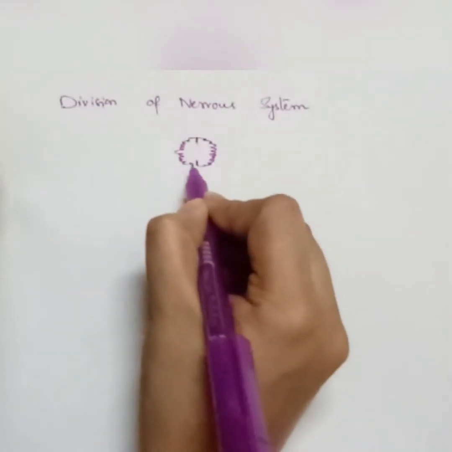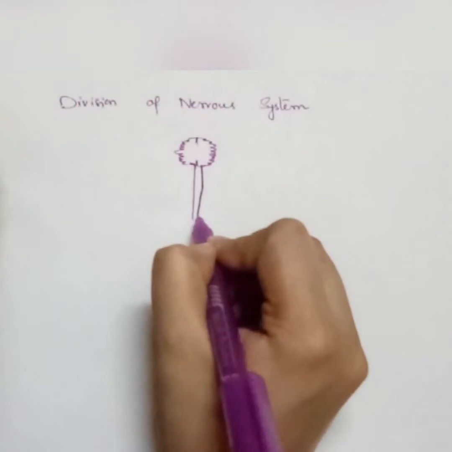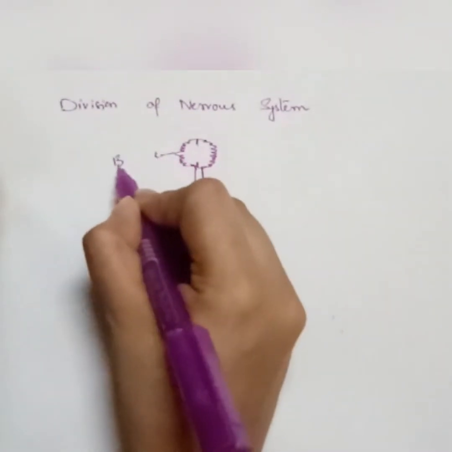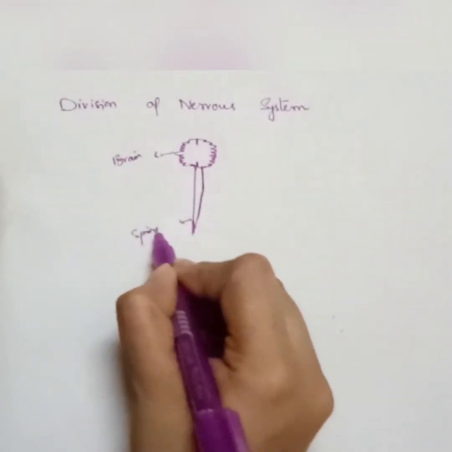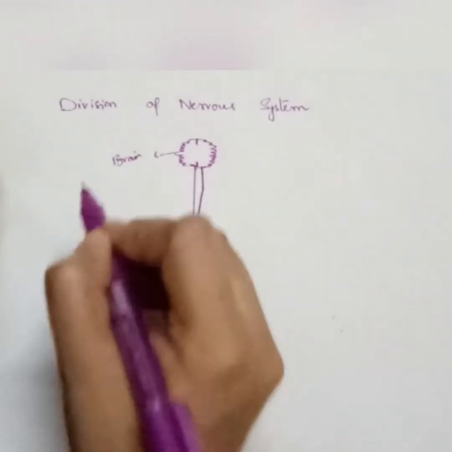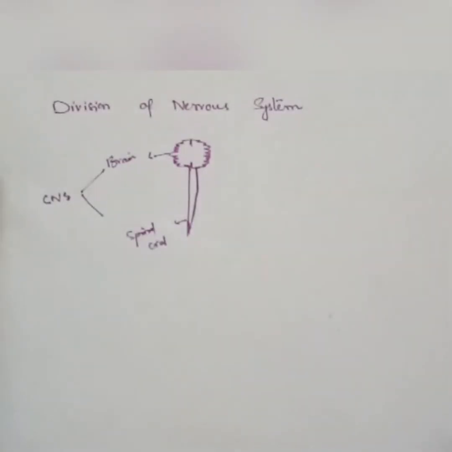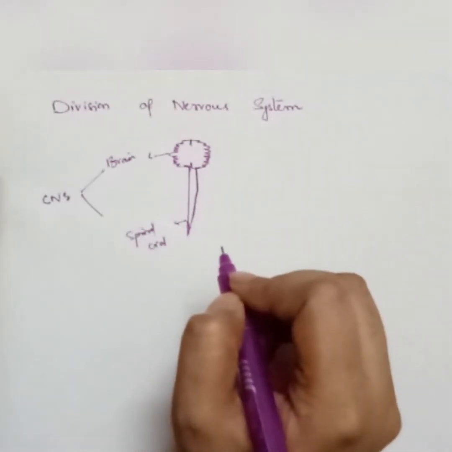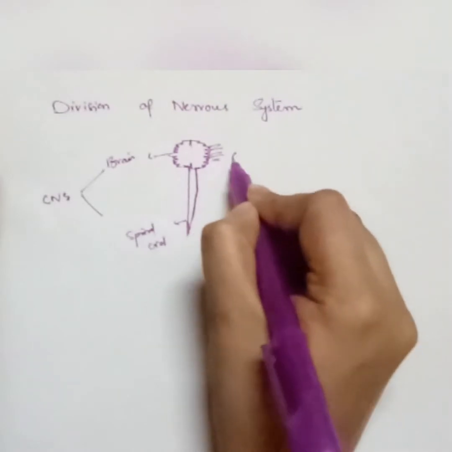First suppose this is a brain and this is a spinal cord. Brain and spinal cord, they both constitute the central nervous system. From the brain and the spinal cord there are different sets of nerves that arise. There are 12 pairs of cranial nerves